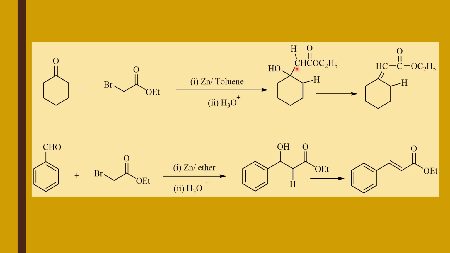Beta hydroxy ester is obtained. After dehydration, this OH and H will be eliminated and double bond will be created, which is in between alpha and beta position. Here is another example. Here it is benzaldehyde in the presence of all the above mentioned reagents, it gives beta hydroxy ester.